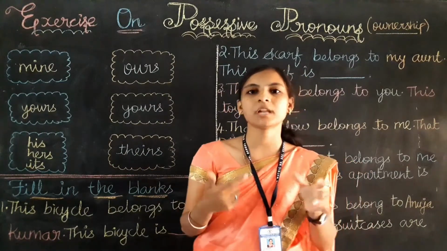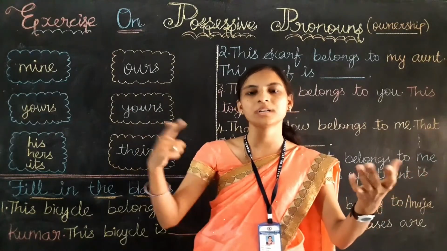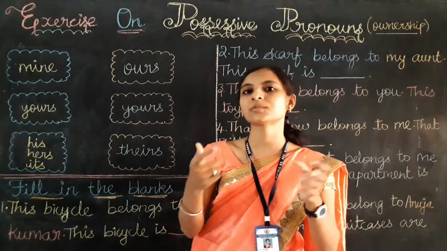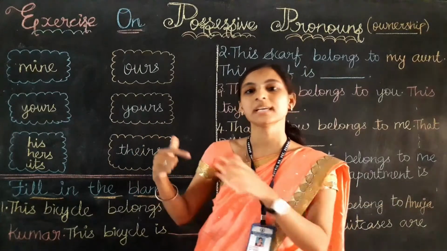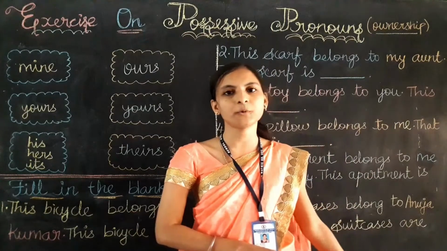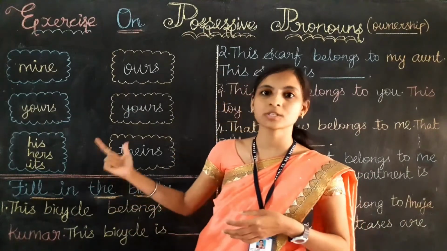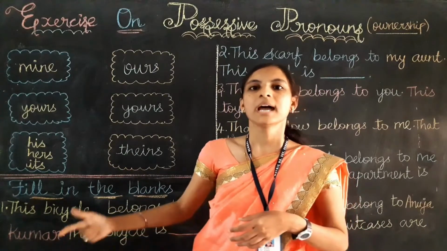This house belongs to Rohan and Sheila. Rohan and Sheila means I can say that this house is theirs. Now here I have written 6 questions on the board. You have to help me find out which possessive pronoun is suitable for those questions.